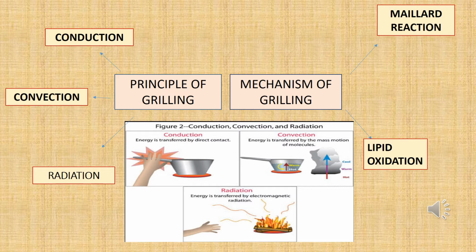It happens when heat is applied to the meat, and it transforms protein and sugar in the meat.